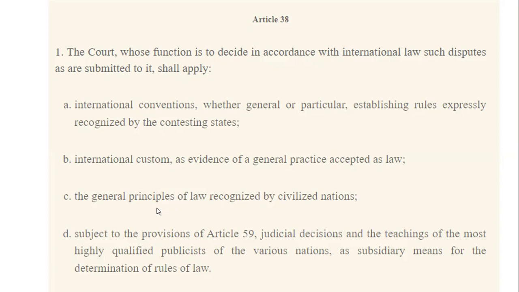And the last source of international law, according to Article 38 of the ICJ, is judicial decisions, which is jurisprudence. And it is important to mention that it's different from precedent. In international law, there is no precedent because it's believed that it affects sovereignty. So in international law, the source is judicial decisions.